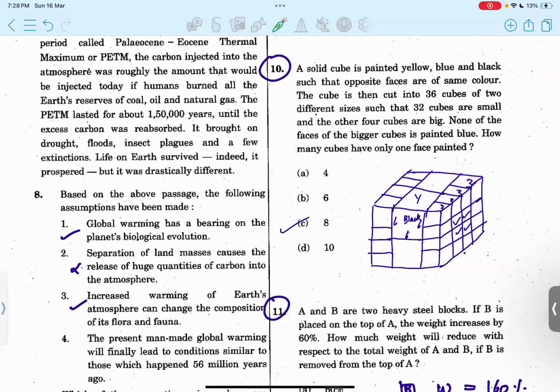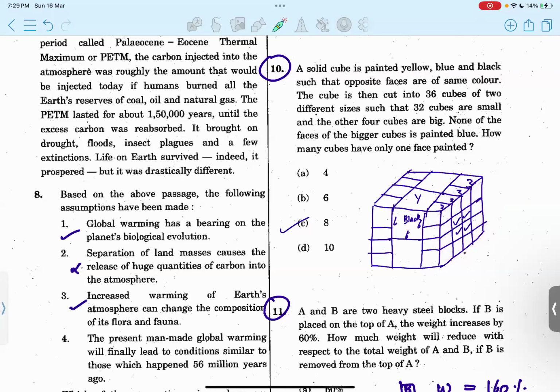This is 3 centimeter, this is 3 centimeter, this would be 6 centimeter, the side of the bigger cube. If we divide this into 4 parts, these are the total number of smaller cubes that we can identify.